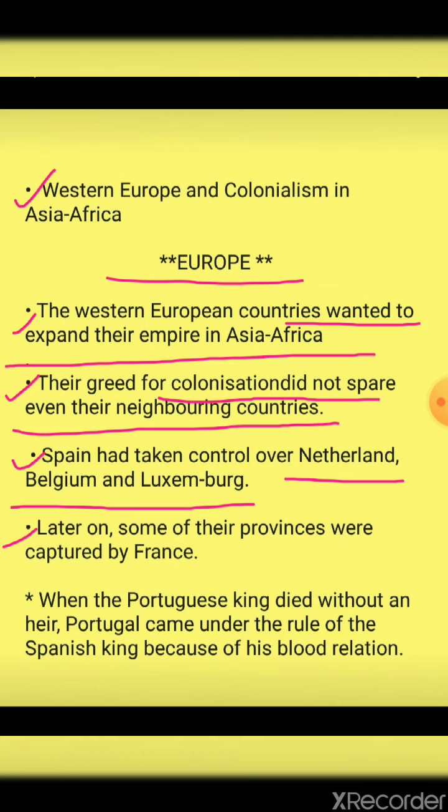Then later on, some provinces were captured by France. Now we can see that Spain has conquered, and after that who conquered later on? That is France conquered the provinces.